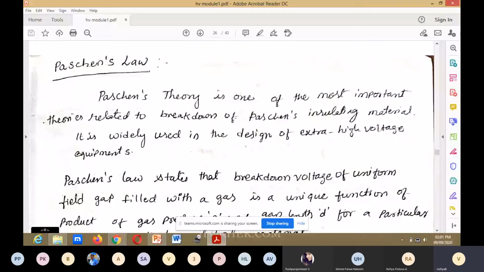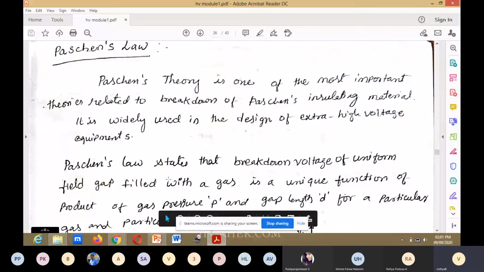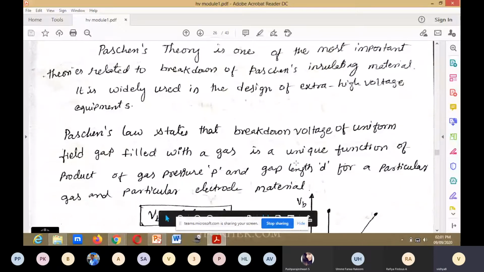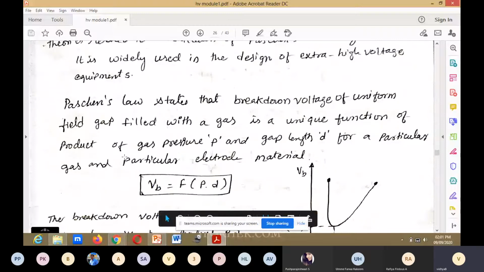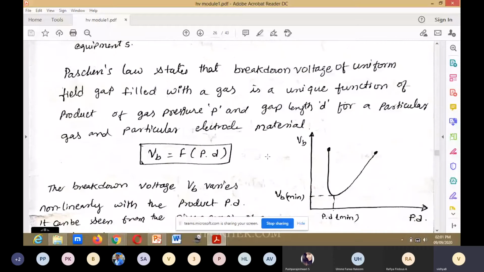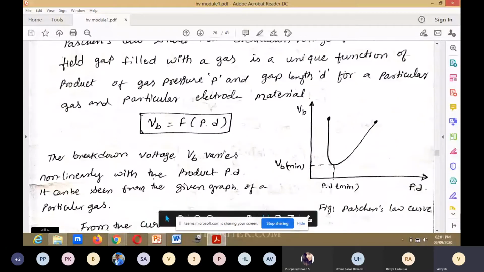Paschen's law states that the breakdown voltage of a uniform field gap filled with a gas is a unique function of the product of gas pressure and gap length, for a particular gas and particular electrode material. That is, VB is equal to a function of P into D. The breakdown voltage VB varies non-linearly with the product PD.